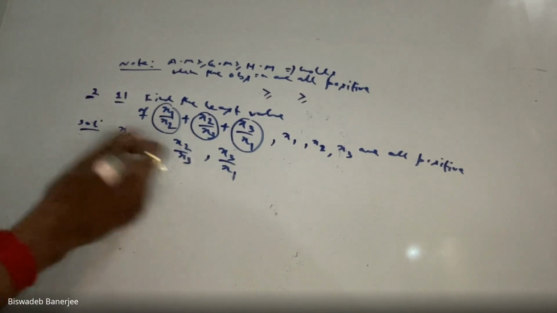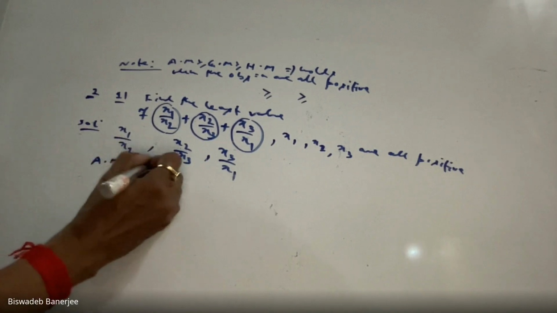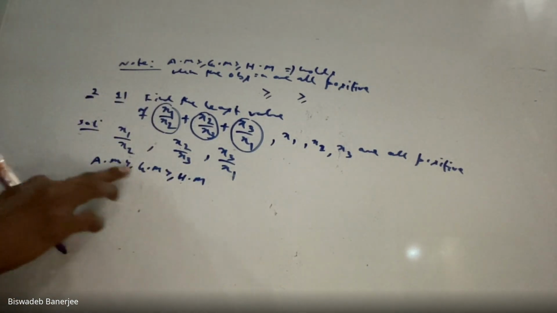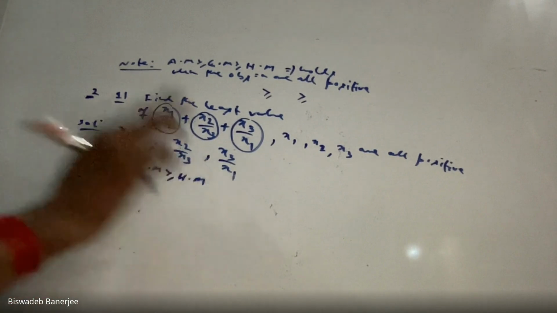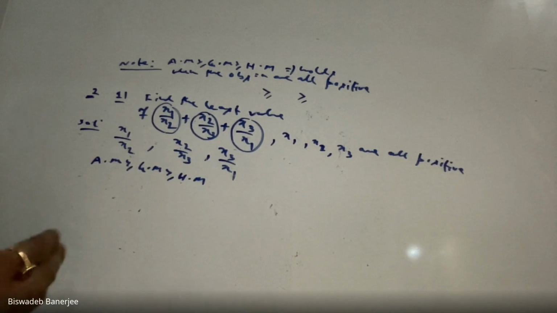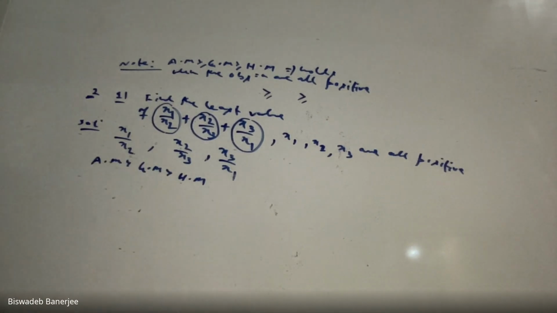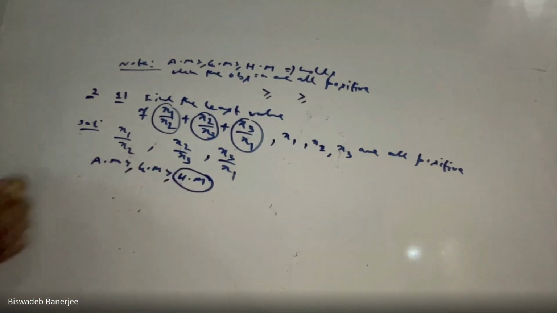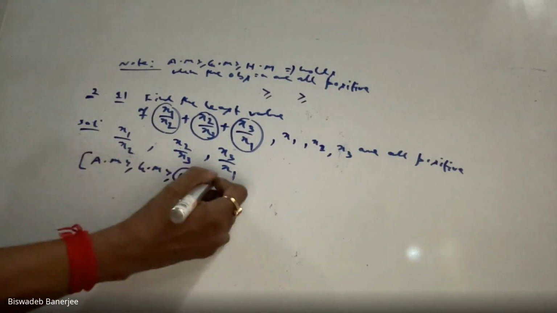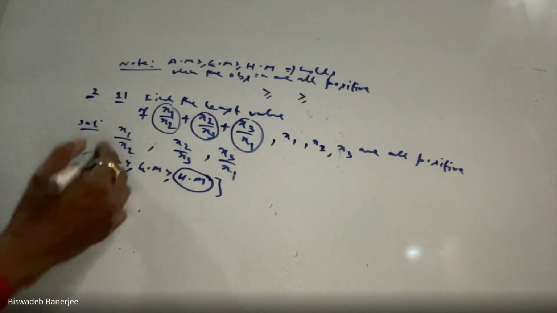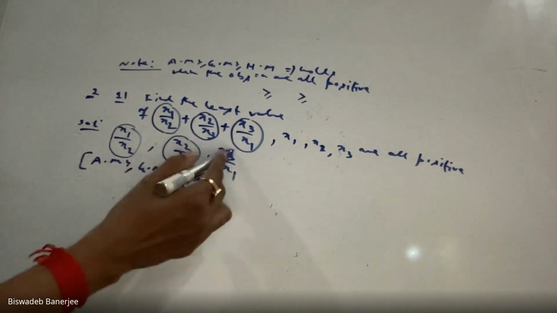After that, write down the thing. We know AM greater than or equal to GM greater than or equal to HM. Equality can hold because the observations can be equal. If there is no chance that they are equal, just write the strictly greater than sign. We know AM greater than or equal to GM greater than or equal to HM, but here we shall not use HM. We shall only use AM and GM. This is rough work. Solution: taking first observation this, second observation this, third observation this, we have